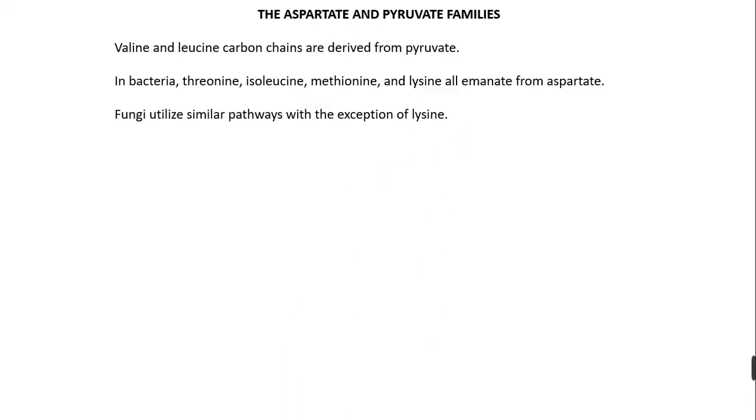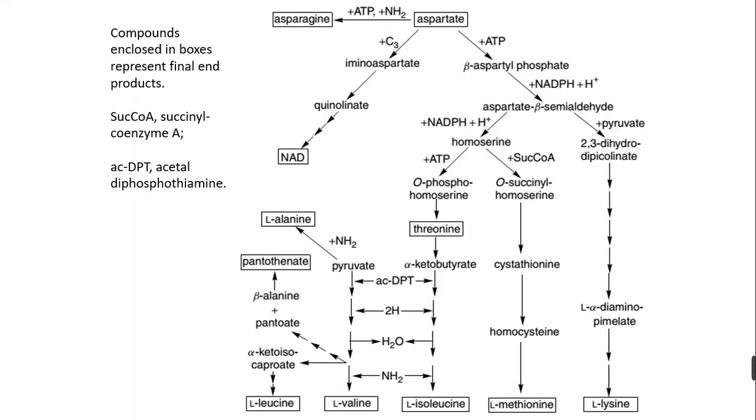So next one is the aspartate and pyruvate families. Valine and leucine carbon chains are derived from pyruvate, and in bacteria, threonine, isoleucine, methionine, and lysine all emanate from aspartate. So threonine, isoleucine, methionine, and lysine are all synthesized from aspartate. Fungi utilize similar pathways with the exception of lysine, but the other components are the same or similar.